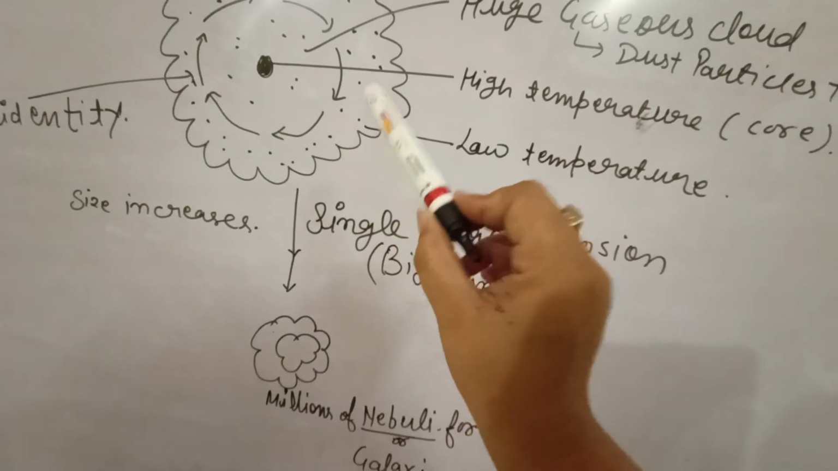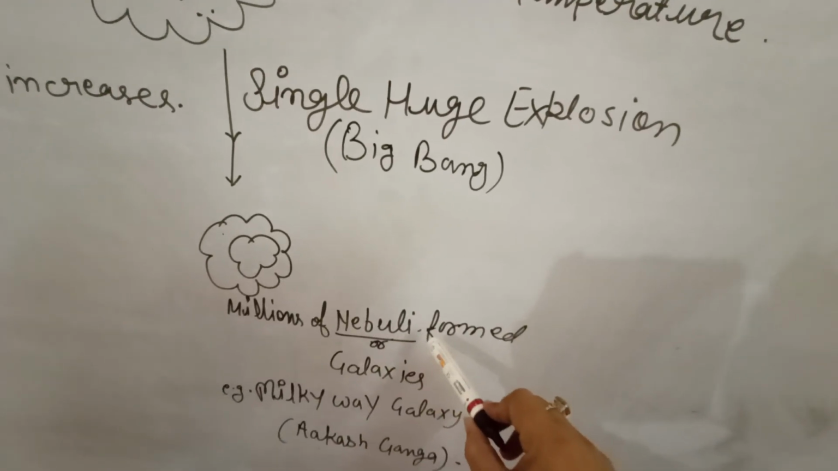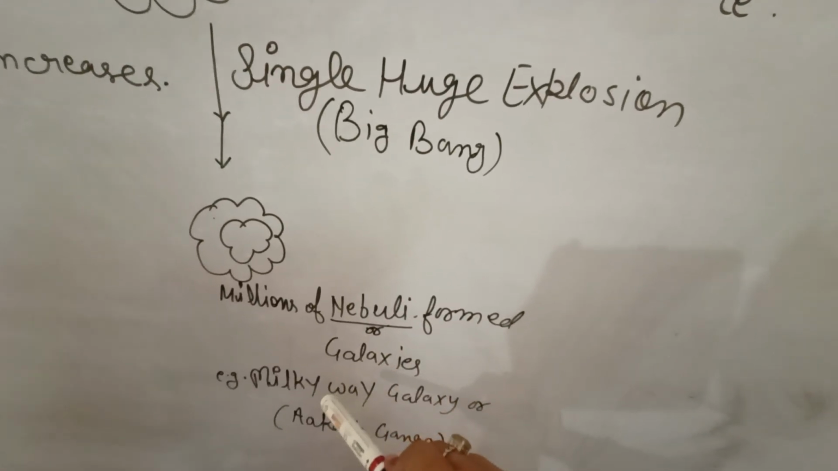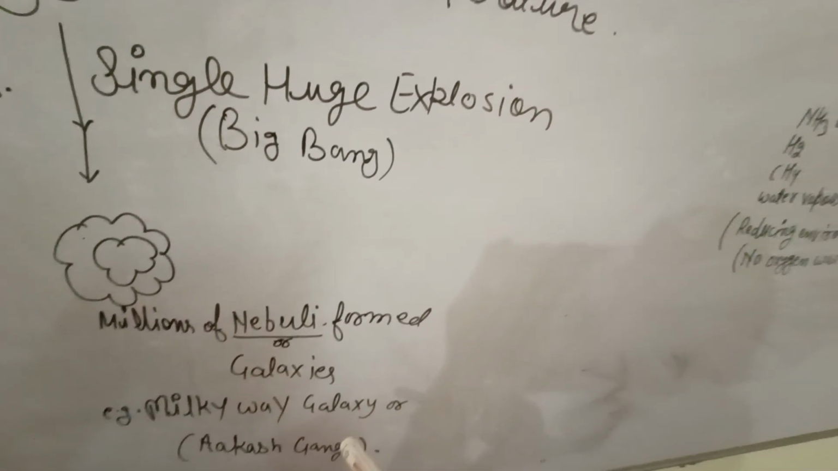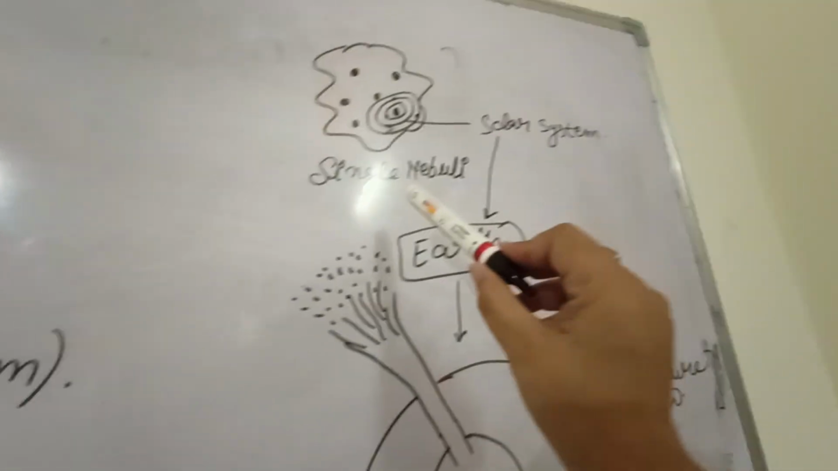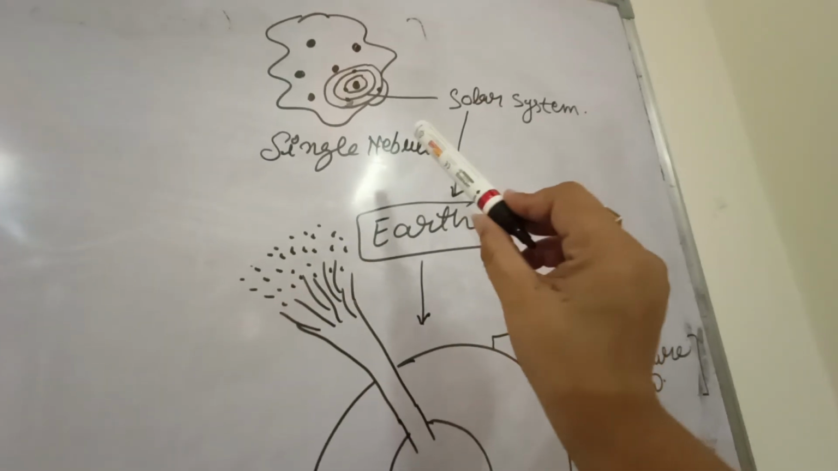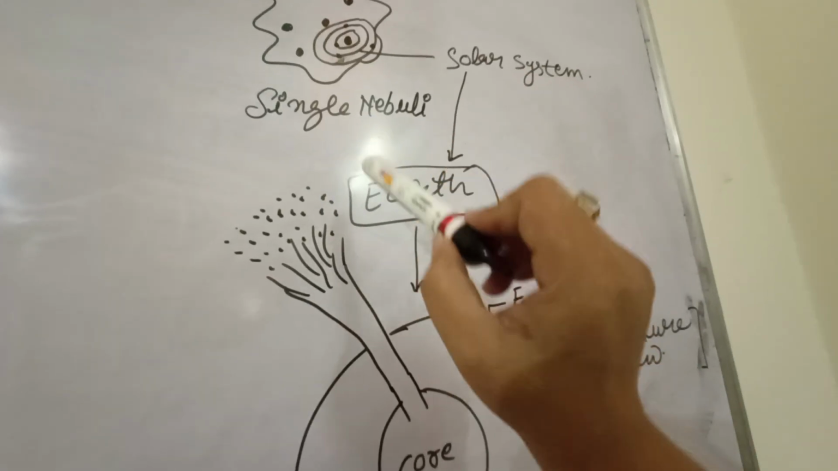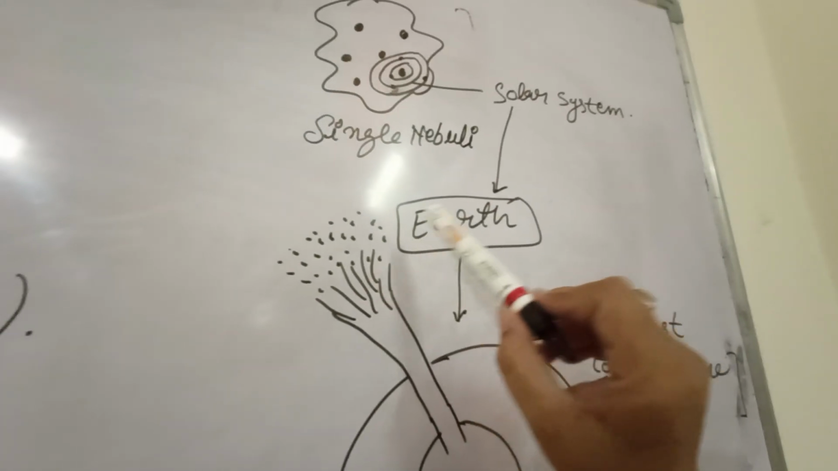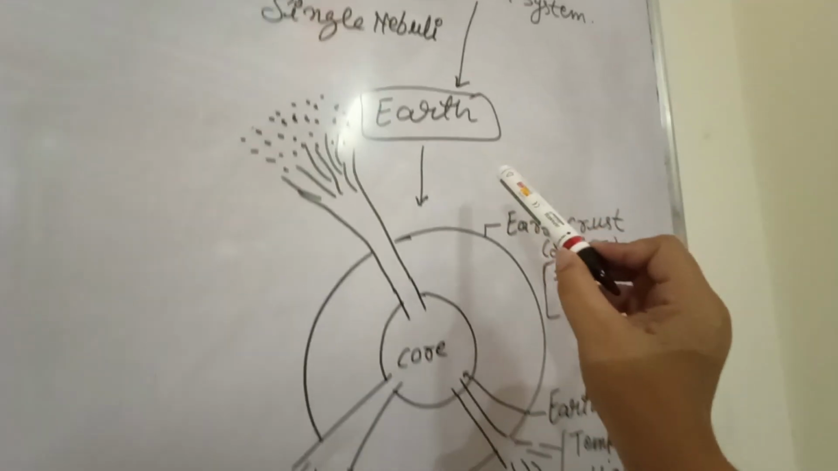By this huge explosion, millions of nebulae or galaxies formed. One of the galaxies is called the Milky Way galaxy, or Akash Ganga, in which we generally live. In a single nebula there is a solar system, and in this solar system we know that the sun is in the center and the planets are revolving around the sun.